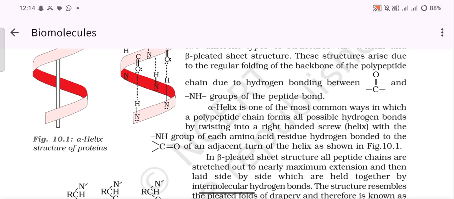Alpha helix is one of the most common ways in which a polypeptide chain forms all possible hydrogen bonds, by twisting into a right-handed screw helix with the NH group of each amino acid residue hydrogen bonded to the C=O of an adjacent turn of the helix, as shown in the figure.